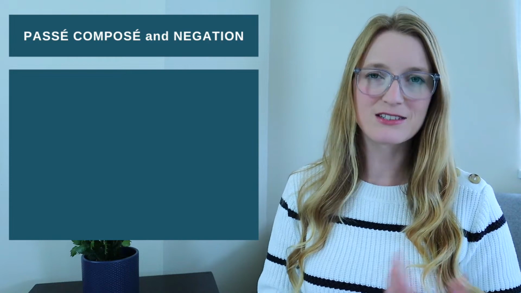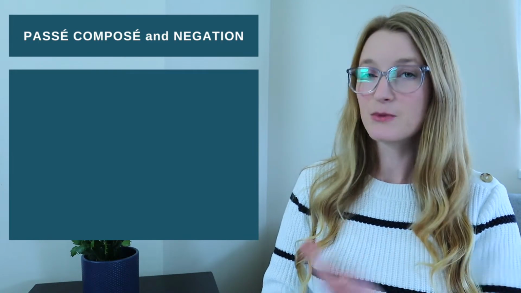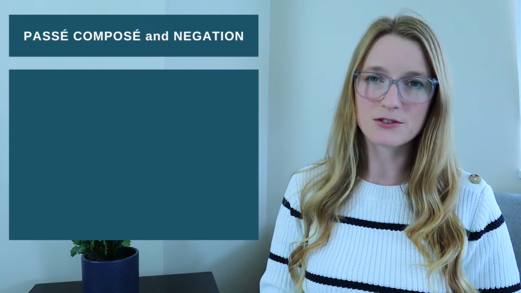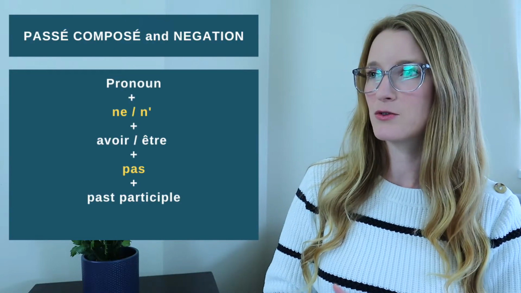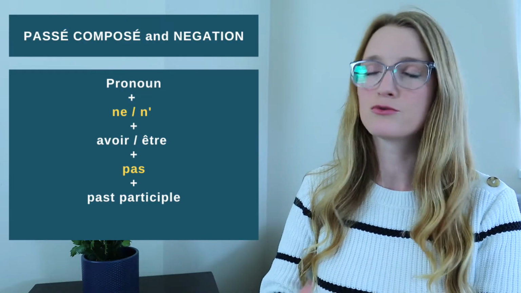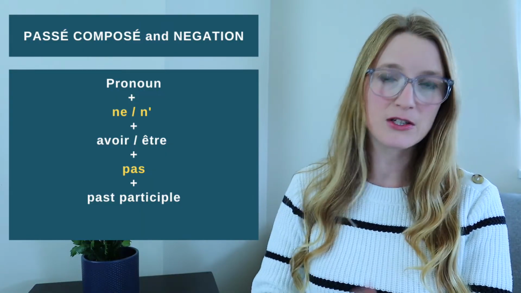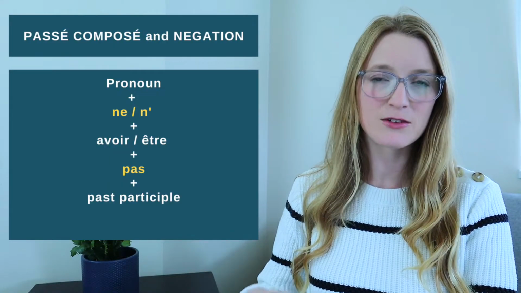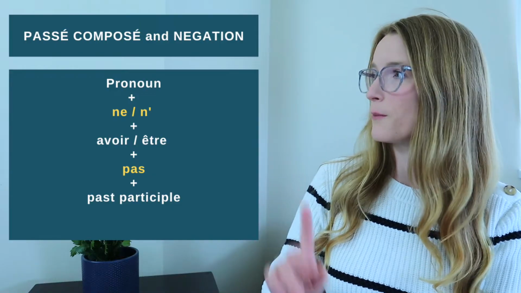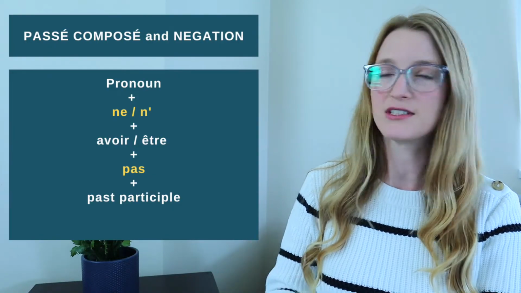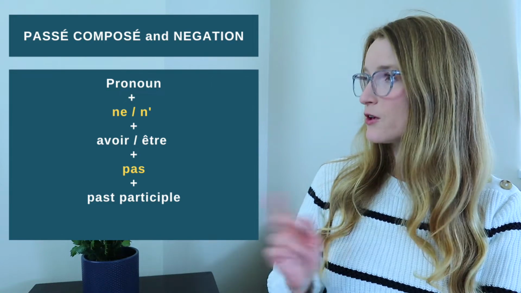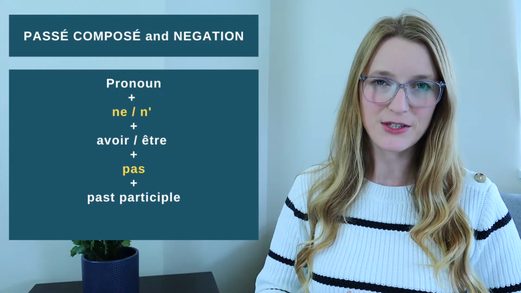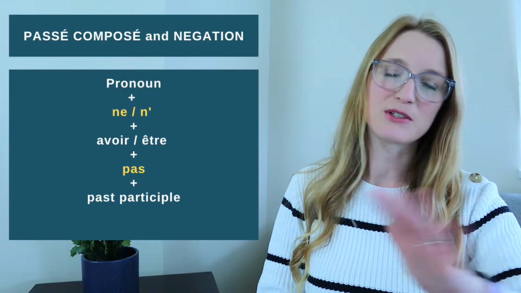So passé composé is already made out of two words. Then we have negation, which is also made out of two words. So it can be a bit confusing here for the order. It's actually really simple. We are going to have the pronoun subject, so je, tu, il, etc., followed by the first part of the negation, which is ne or n apostrophe. Then we are going to have avoir or être, conjugated in present tense, followed by the second part of the negation. For the example, we're taking pas, just the regular one, followed by the past participle. So the negation is going to be around the auxiliary, être or avoir. Then the past participle is after.